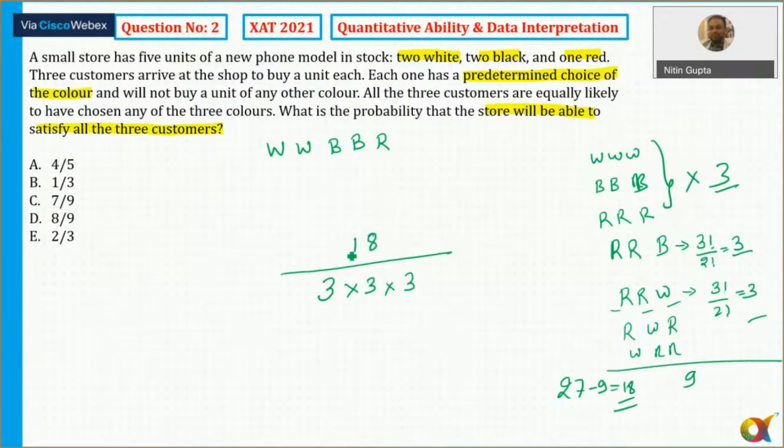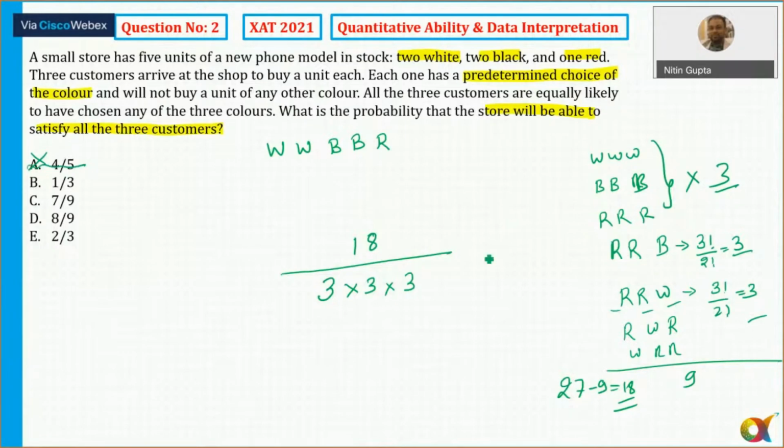Or also you can eliminate some of the options. As we know that the denominator is 27, it should be a factor of 27. So you can straight away eliminate some of the option choices, like option A. But here it doesn't help much, because we are able to delete only one of the options here.